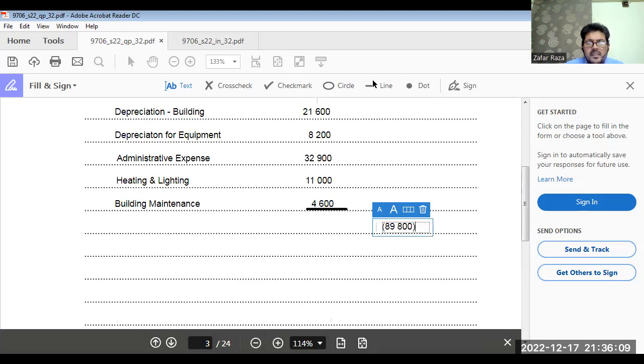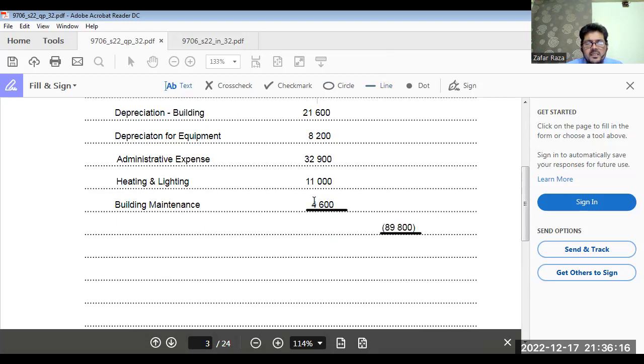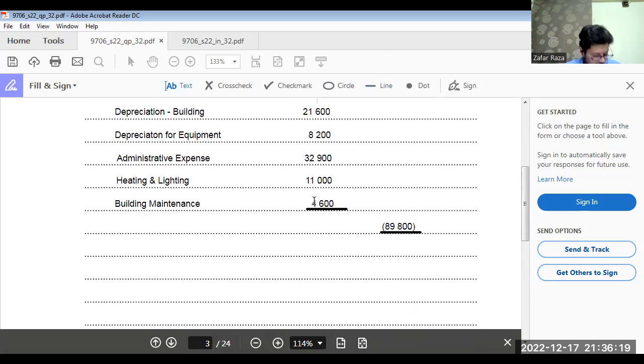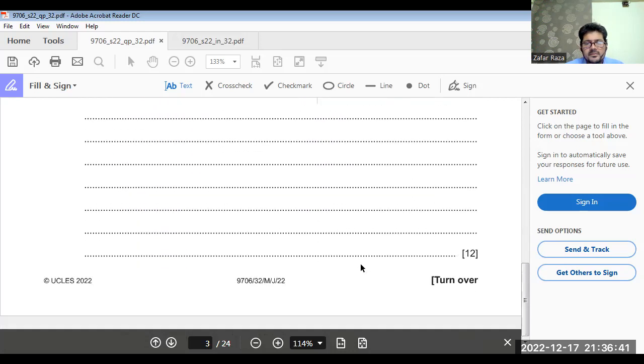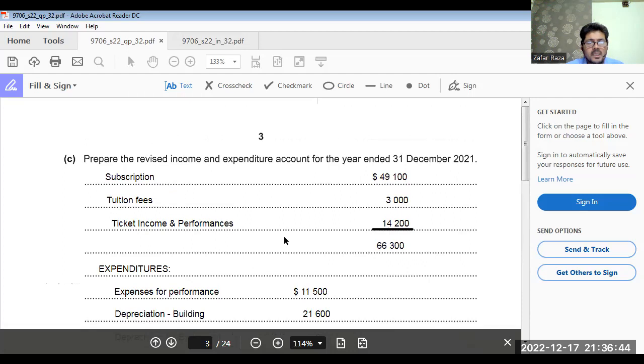And the deficit would be, yes, surely a deficit. How much? 89,800 minus 66,000. 23,500 is the amount of deficit. 23,500 deficit. Done? A 12 marks question, mashallah.